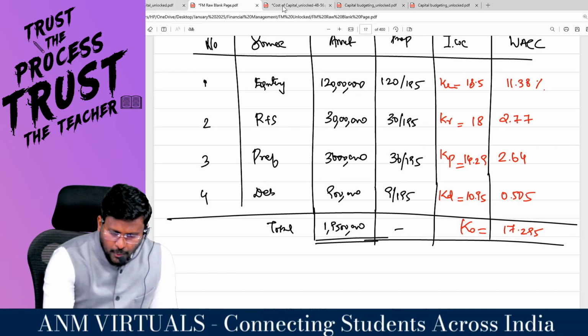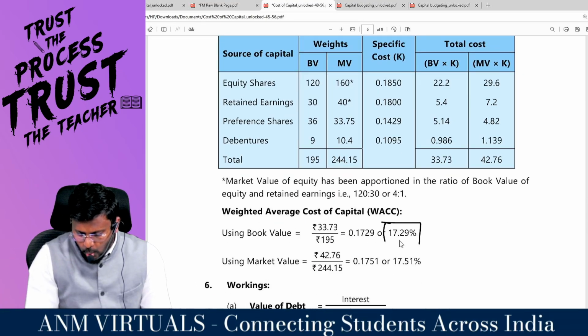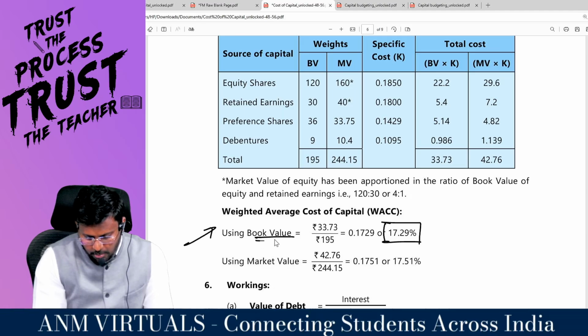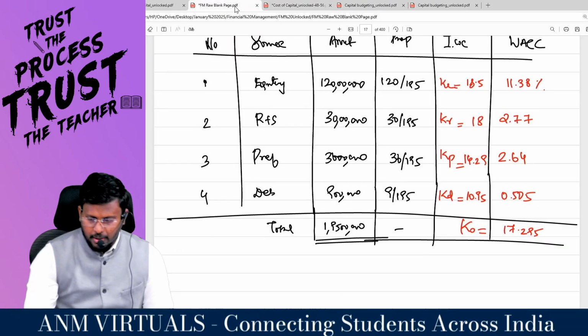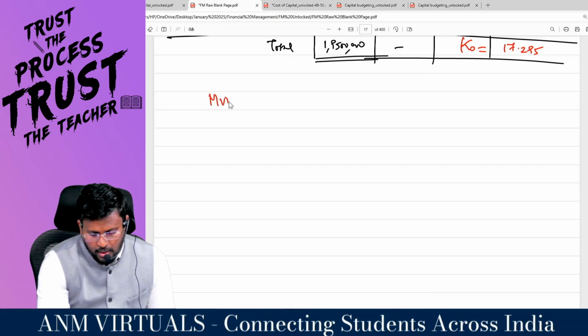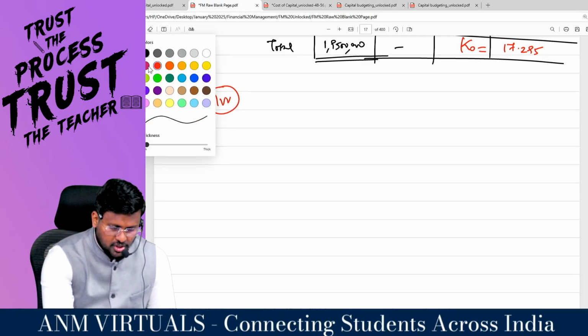What is the KO if you are taking book value weight? That's it, man. 17.29 is the KO using book value weight. Very comfortable? Yes, the same thing we have to repeat, man, for the market value weight. Shall we?